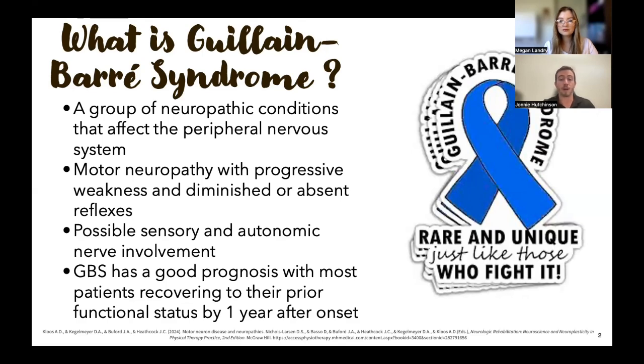Guillain-Barré typically presents after an infection. Could be a respiratory infection, could be a gastrointestinal infection. Those are the most common. And the exact cause of Guillain-Barré syndrome is unknown. The treatments can vary, but typically the prognosis is good for patients. But that can vary as well, and we'll get into those details coming up.